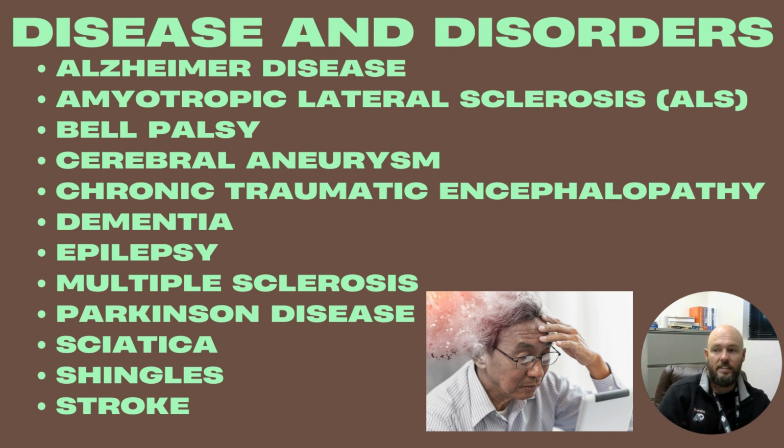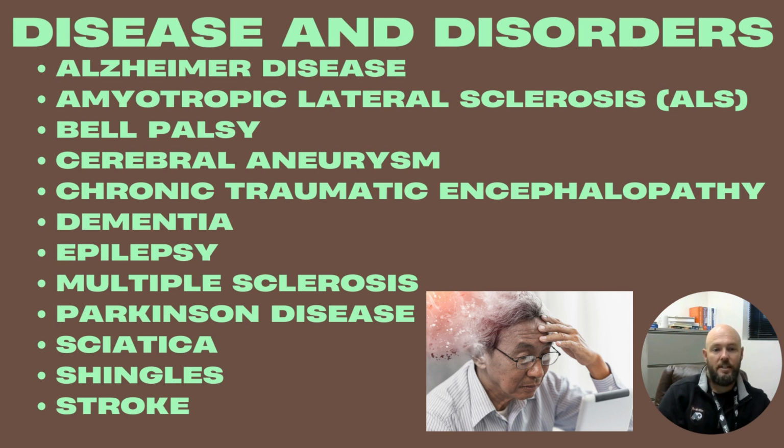Bell's palsy is unilateral, so one side of the face paralysis. This is typically caused by a viral infection and inflammation of cranial nerve 7. Most of the time, this can be reversed with some antivirals and some steroids and stuff. Sometimes the symptoms will last a long time or they don't go away at all.